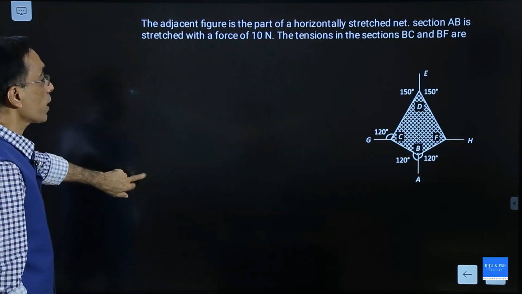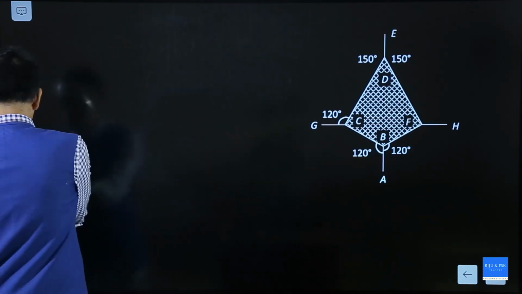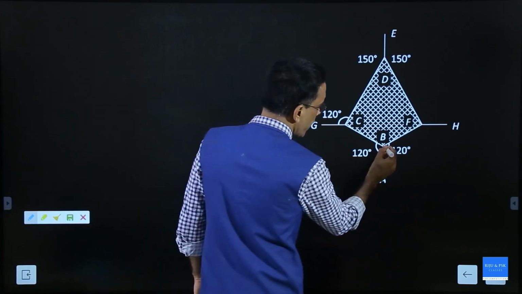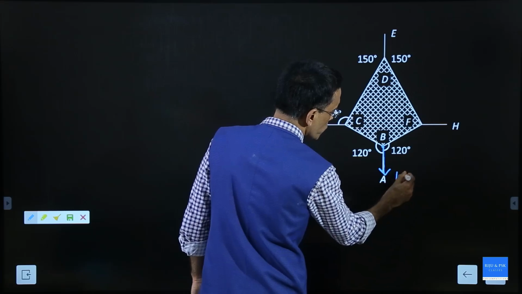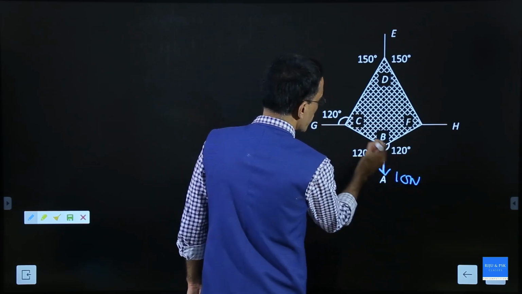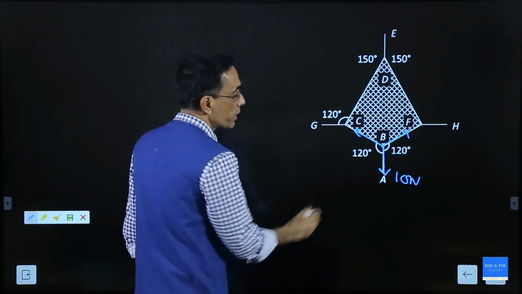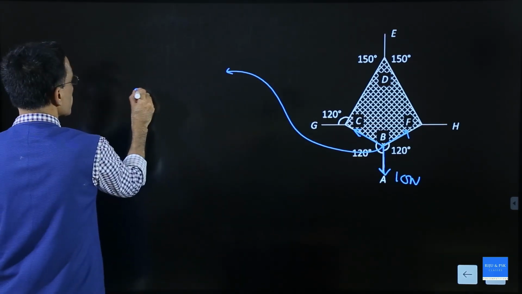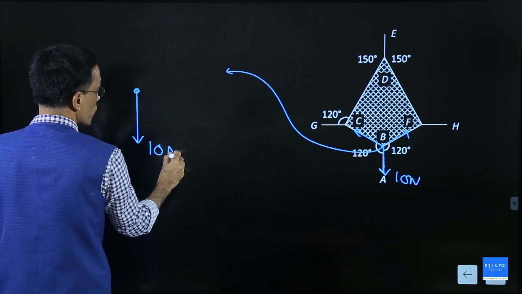I think I will enlarge the diagram. Now this is easy. It is equilibrium. They are saying that this point is stretched by a force of 10 Newton. You want to find out the force here as well as the force here. Now take this point here. There is a force acting in this direction, and that is equal to 10 Newton.